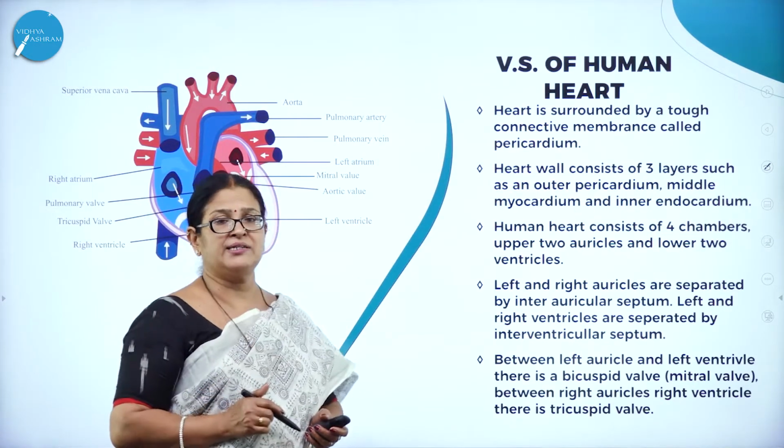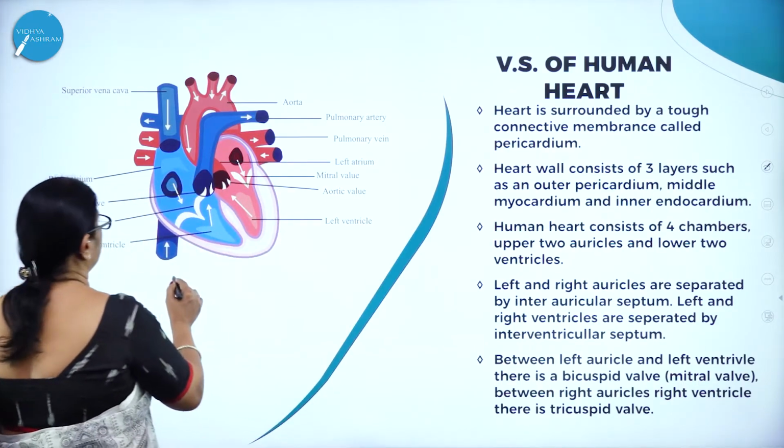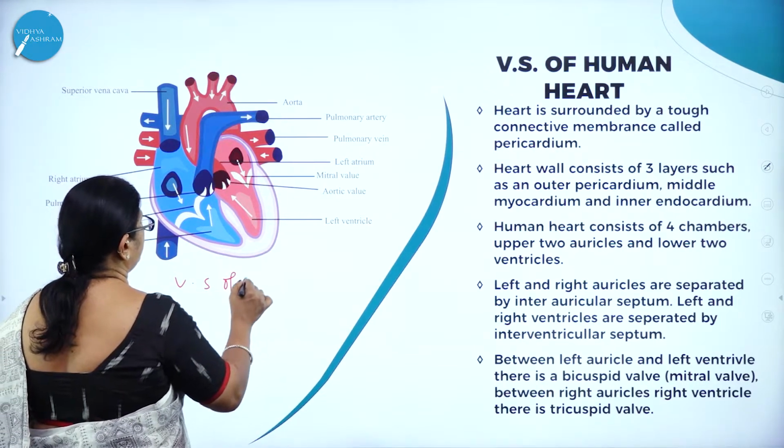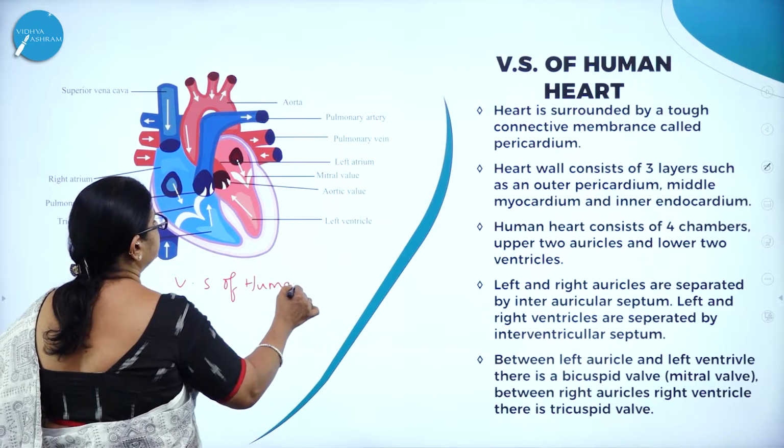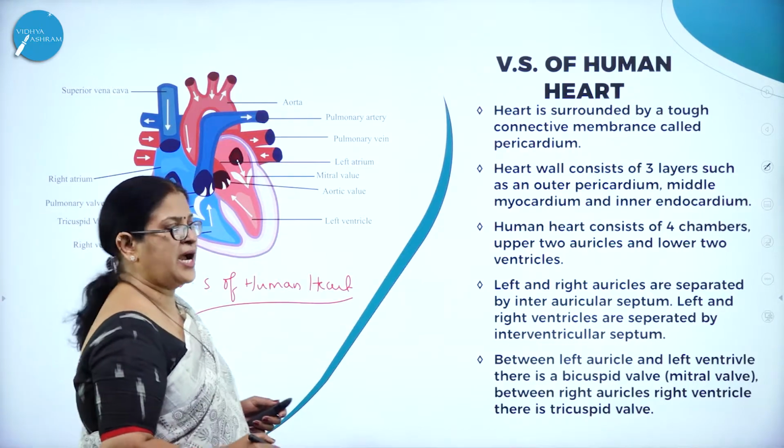Now, let us understand the vertical section of the human heart. Here you can see the vertical section of the human heart.